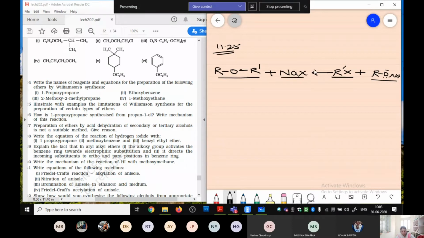Now over here, look, मैंने आप लोगों को in the starting just told you that always we require the primary halide to get the ether.